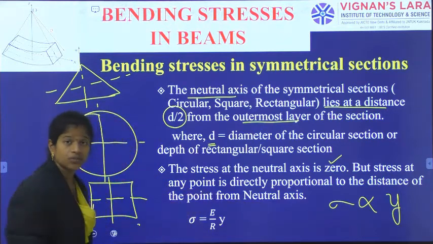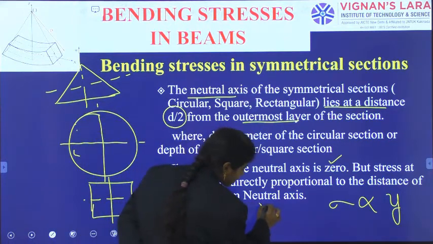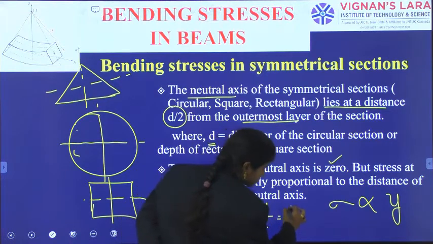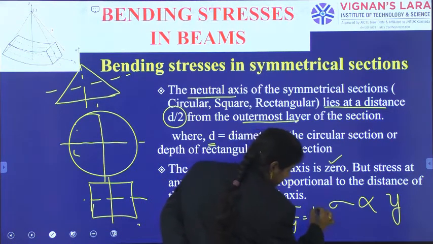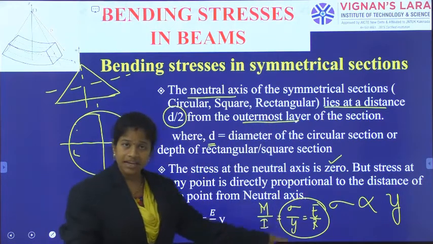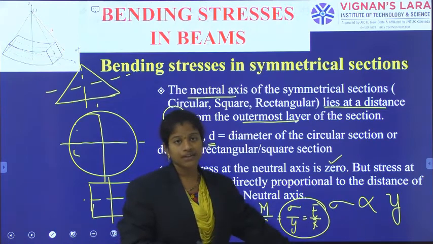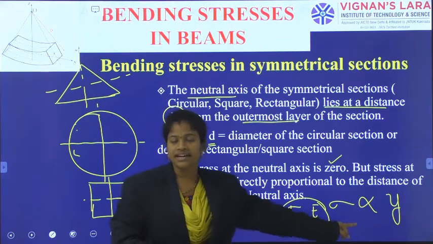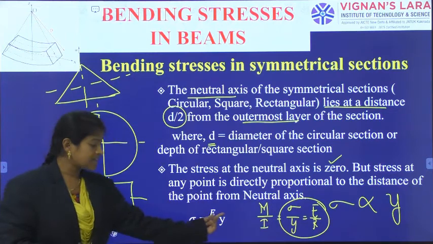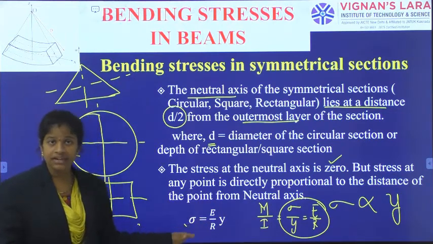Just now from this condition we got M by I, sigma by Y, E by R, right? Now I am taking these two terms only: sigma is equal to E by R times Y. As Young's modulus of the material and radius of curvature are constant, sigma is directly proportional to Y. This is what I am indicating.